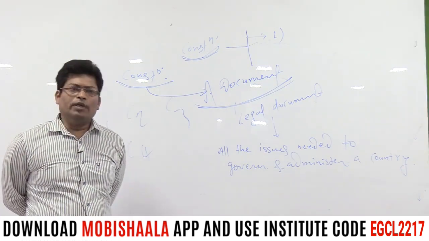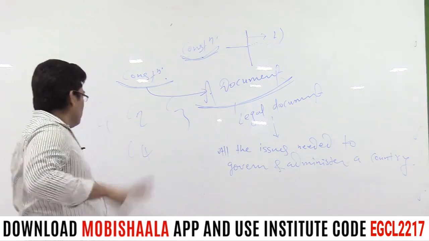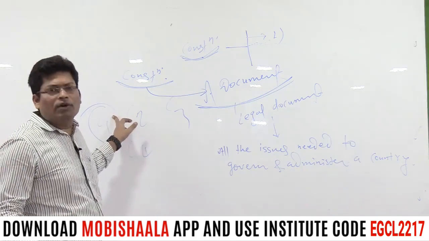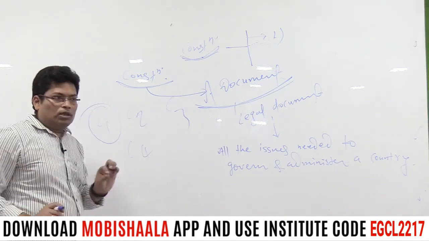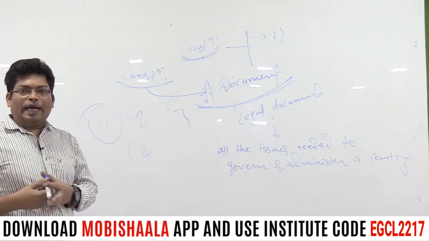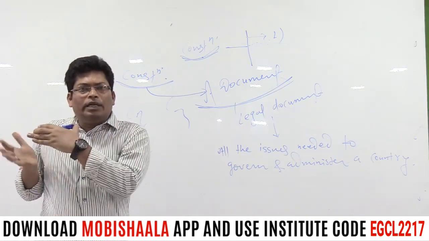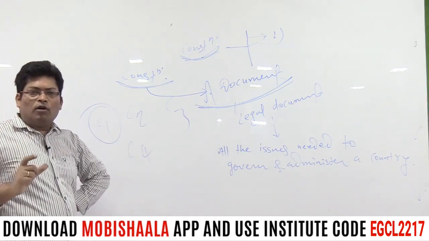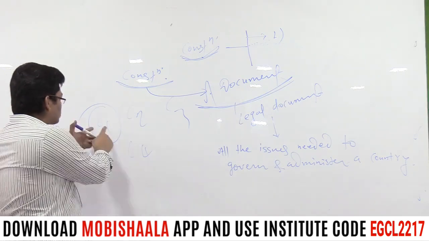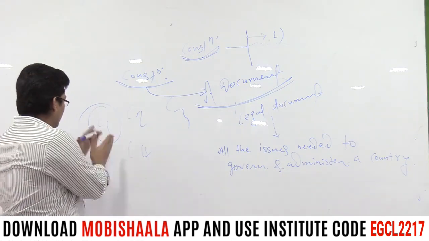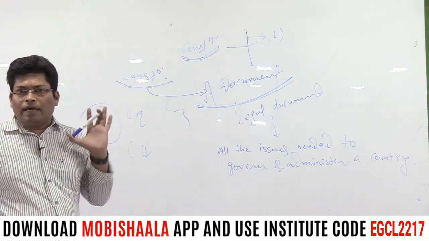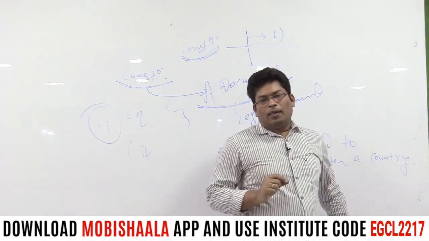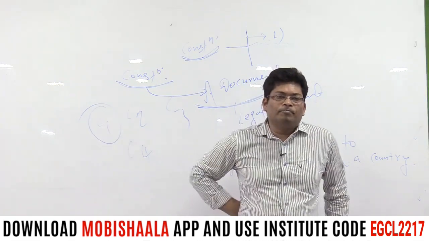Suppose we are talking about country C1. It is obvious that it must possess a constitution of its own. That constitution will surely contain the issues related to governance and administration of country C1. On the basis of those principles given in the constitution of C1, the administration and governance of country C1 will run. That's it. One thing more: the constitution of a country is always called the fundamental law of the country.